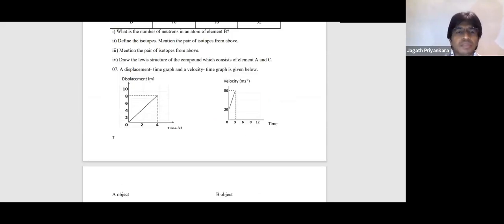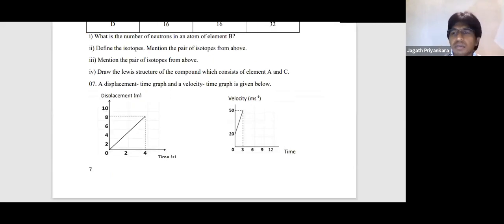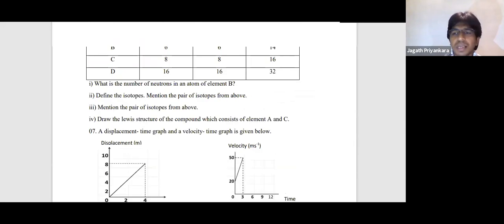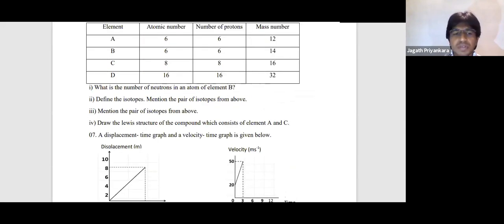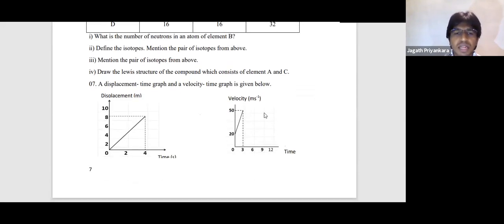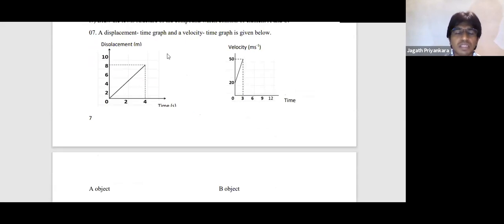Even in your oral paper, essay type question number 5 biology, 6 chemistry, 7 physics, and 8 biology and physics combination, and 9 chemistry and physics combination. So according to that structure, they have given this question.